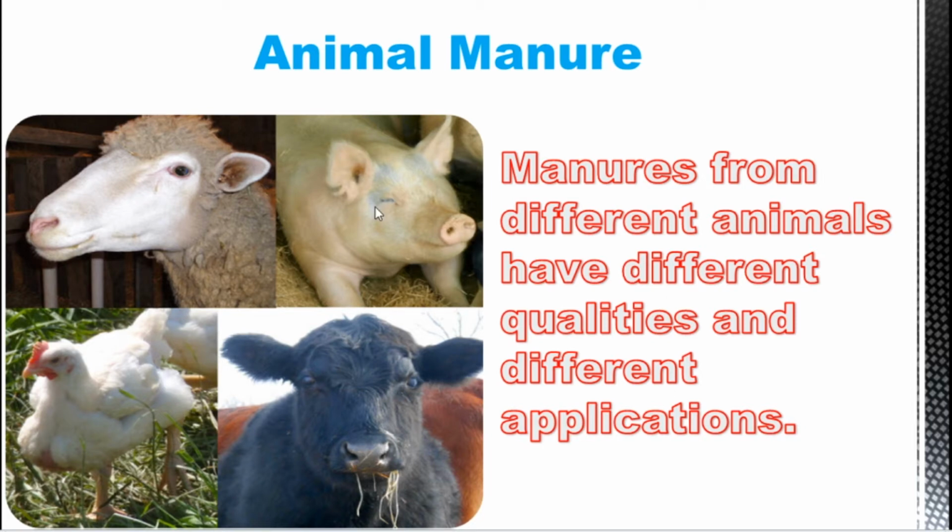When you compare this waste material with that one, the nutrients are more. So we should know that animals' wastes have different qualities.